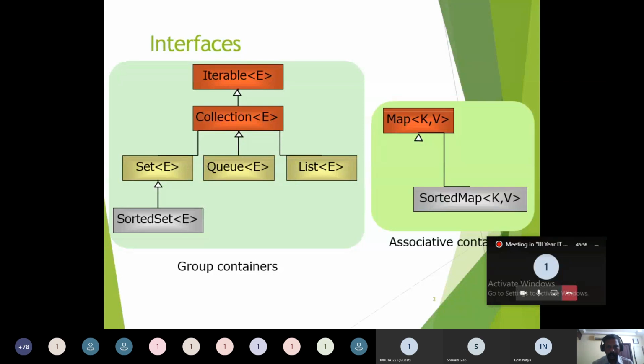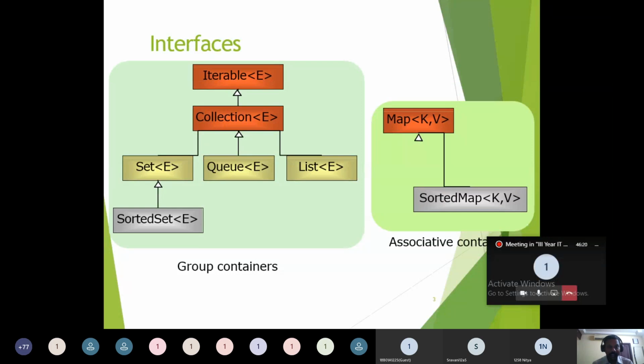So in terms of data structure, there will be a difference between collection and map. Okay, and map is a super interface. From this map, there will be another interface that is called a sorted map. And this is a simple architecture of the interfaces available in the collection framework.